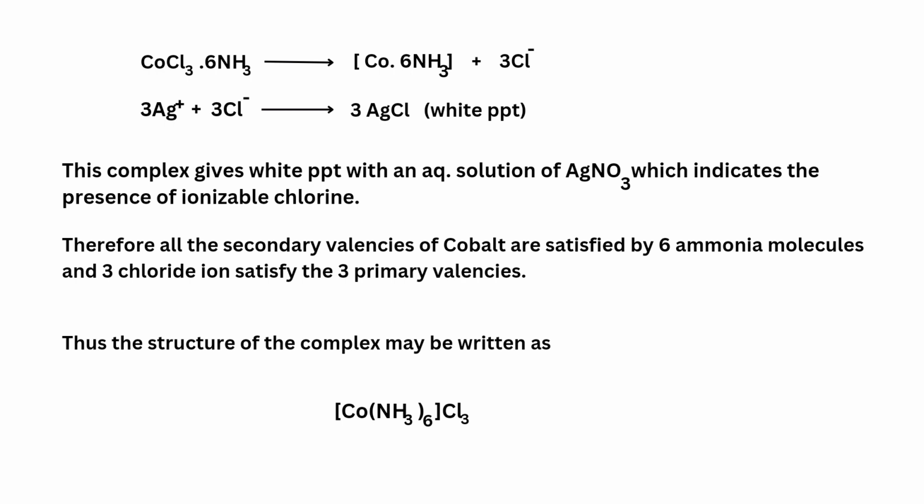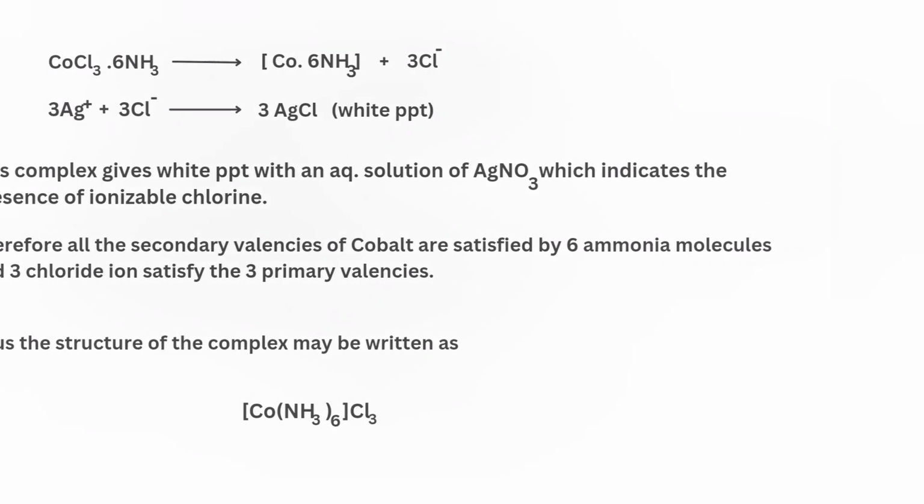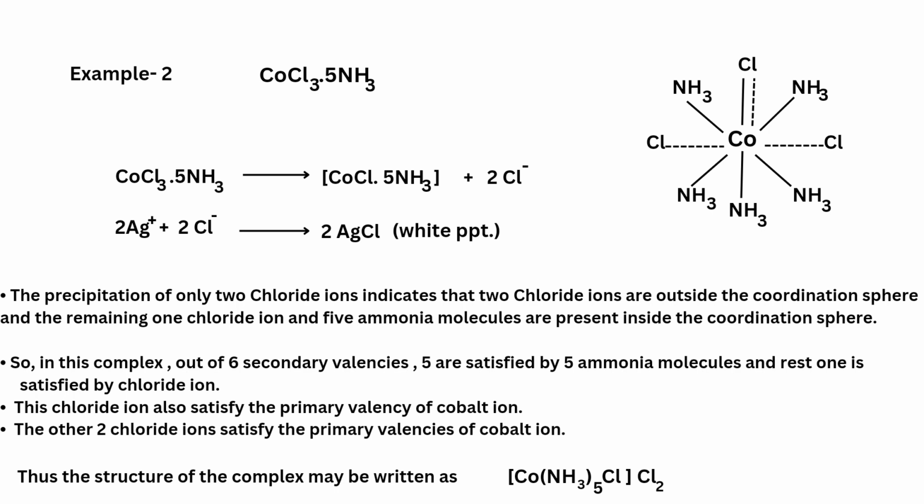Then look at the second example, CoCl3.5NH3. Look at the structure. Here, when CoCl3.5NH3 dissociates, it gives the [CoCl(NH3)5]2+ complex and 2Cl- ions. Then these 2Cl- ions react with 2Ag+ ions to give 2 molecules of AgCl, which is also a white precipitate. The precipitation of only 2 chloride ions indicates that 2 chloride ions are outside the coordination sphere and the remaining 1 chloride ion and 5 NH3 molecules are present inside the coordination sphere.